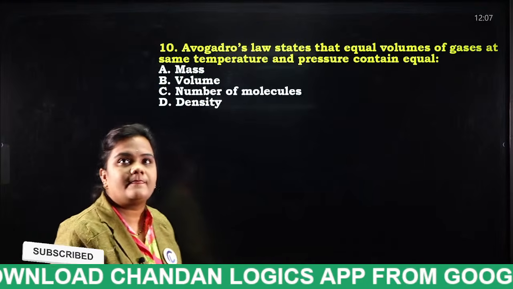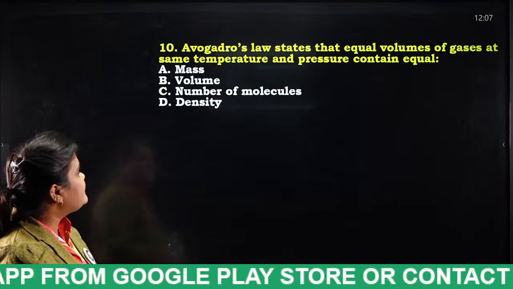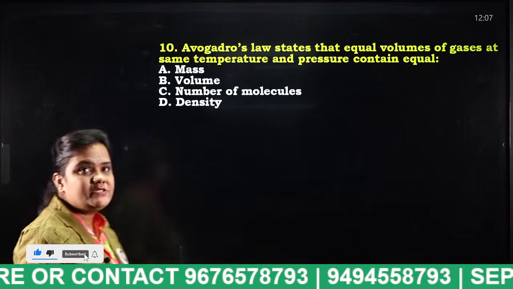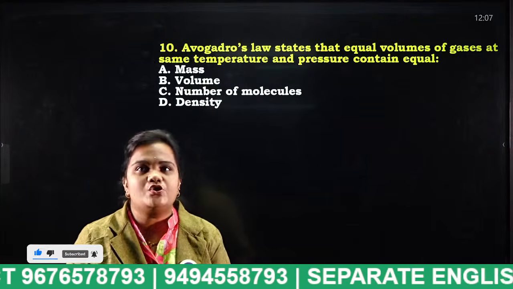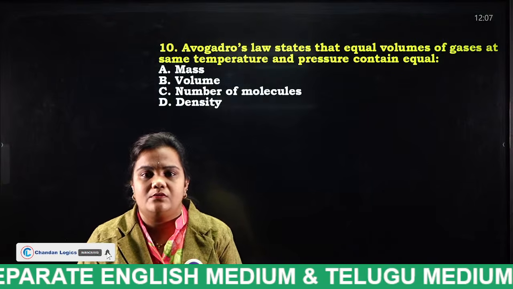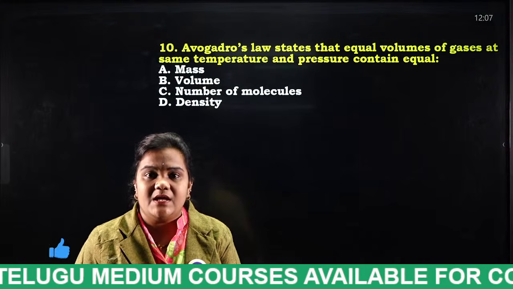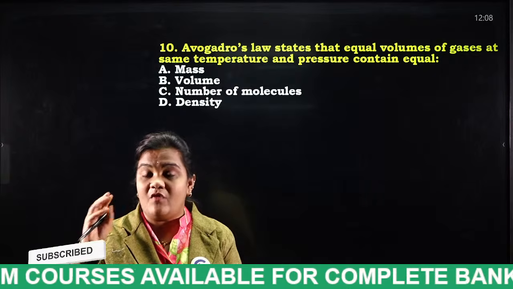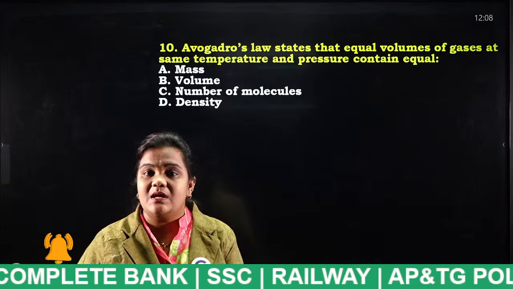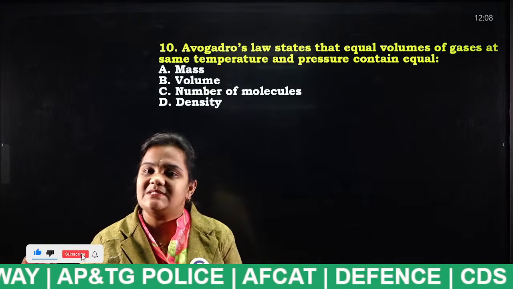Next. Avogadro's law states that equal volume of gases at same temperature and pressure contains equal mass, volume, number of molecules, density. Very good, students, very good. So what do you mean by Avogadro number? I have already discussed. Okay, so what is mole actually? Mole consists of a number of particles of 6.023 into 10 power 23. That is considered as Avogadro number.